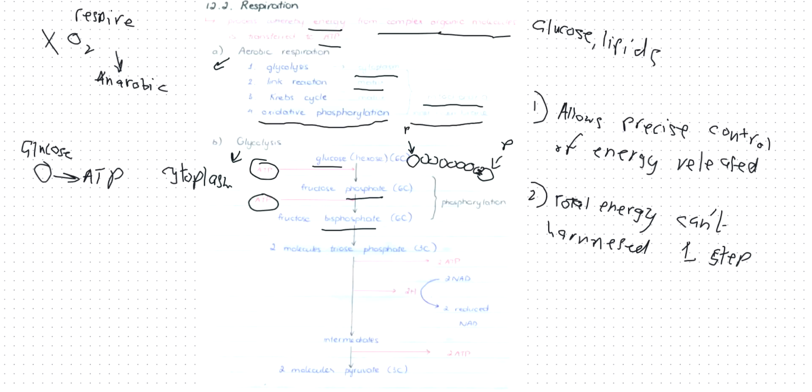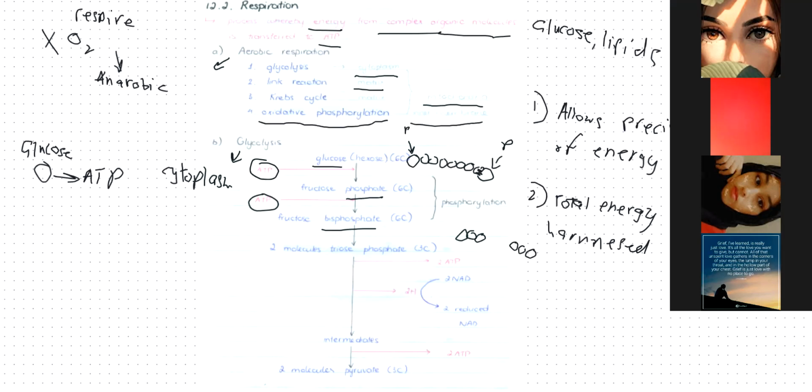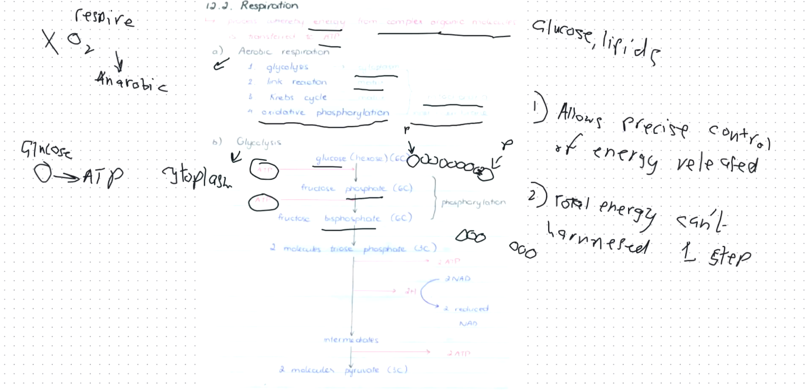Then fructose biphosphate will be converted to 2 different molecules. Initially there were 6 carbon atoms, now there would be 3 carbon atoms in each molecule. Each of these molecules is called triose phosphate.